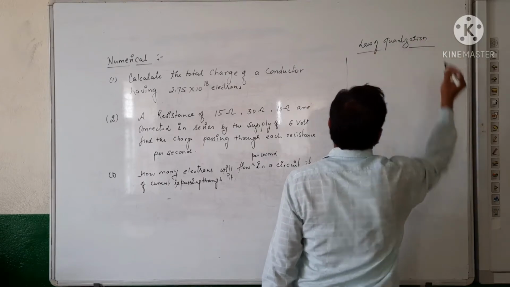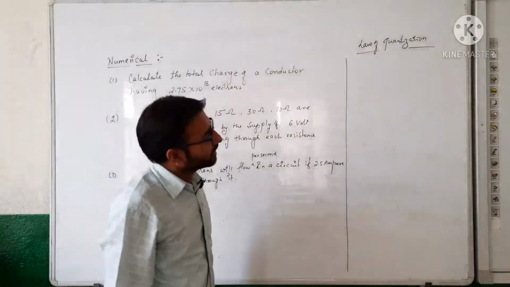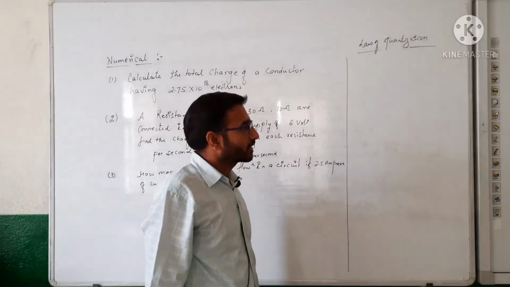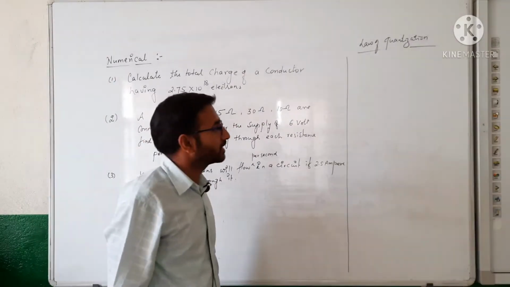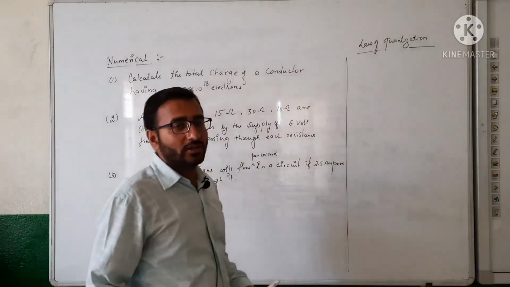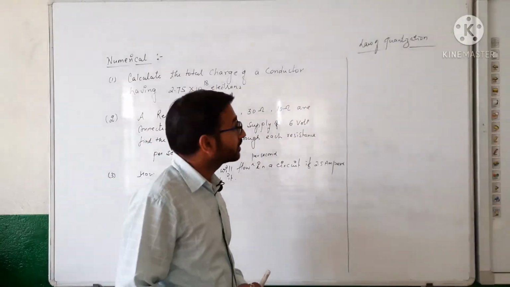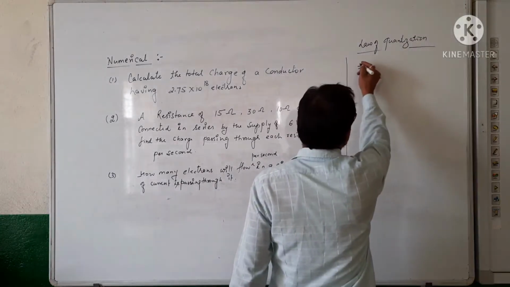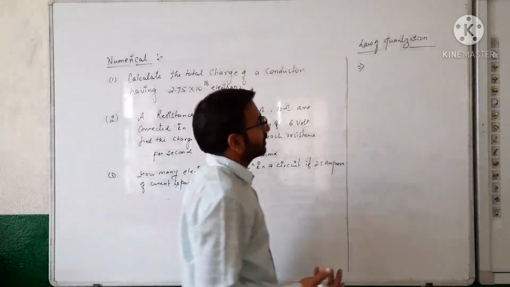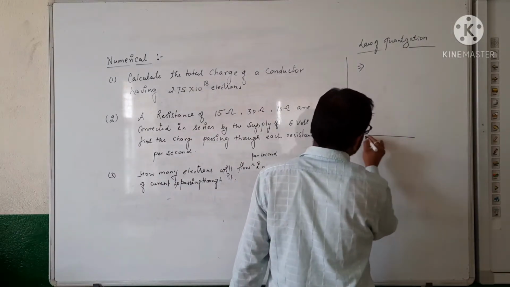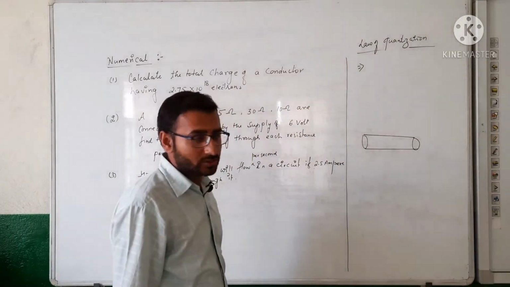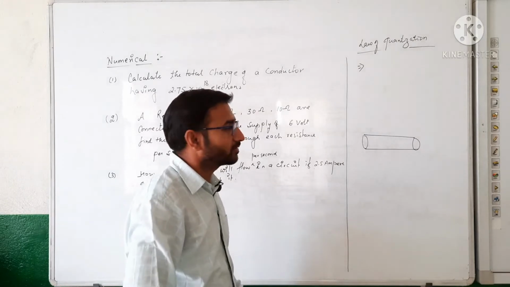As you know, with the help of this law, we can easily calculate the total charge of a conductor. Or if we have a conductor having some charge, we can easily calculate the number of electrons present in that conductor. The law of quantization tells us about the total charge of a conductor. Here we are taking a solid conductor, which is matter made of molecules, and also of atoms, and atoms contain fundamental particles.